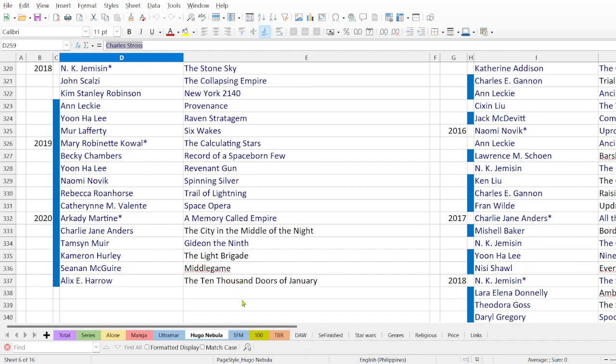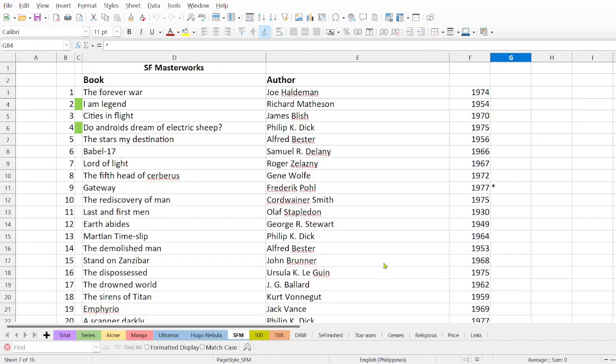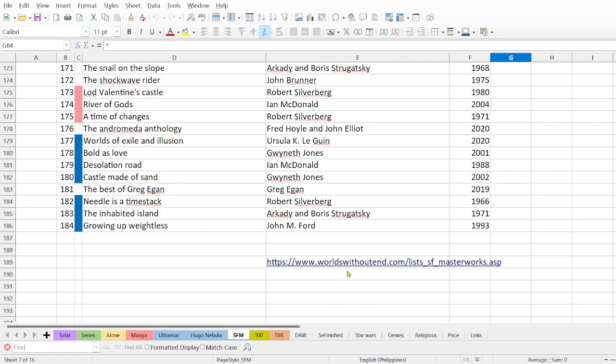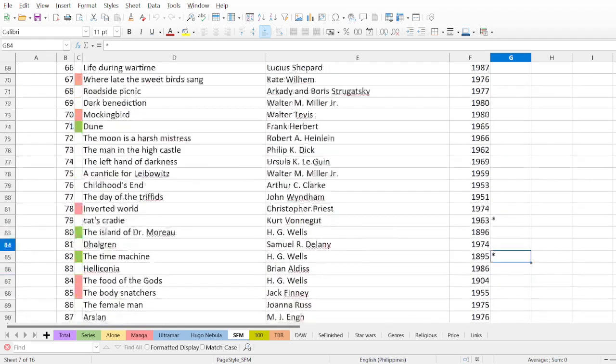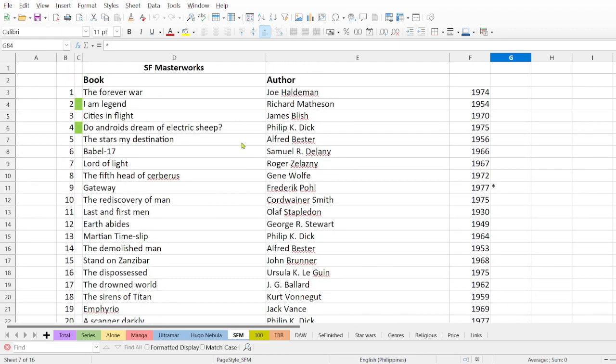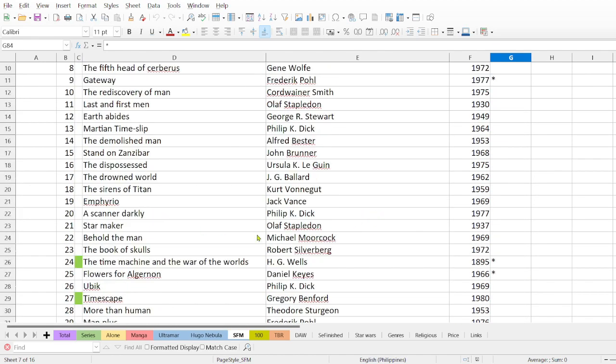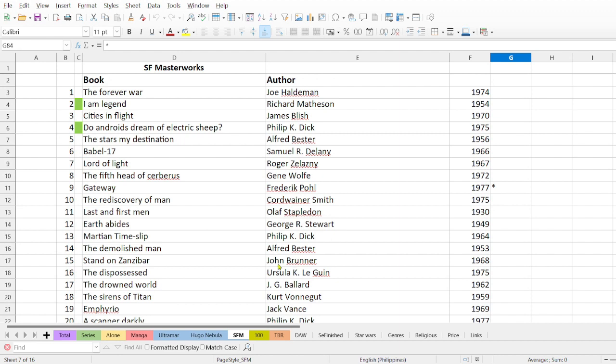And then after that I have the SF Masterwork collection. The whole list, well, it's not updated, by the way, so it's just 184 books, but in here you can find the complete list. So I would like to read all of these books too. In green color are the books that I have read already, and yeah, this is another long list.